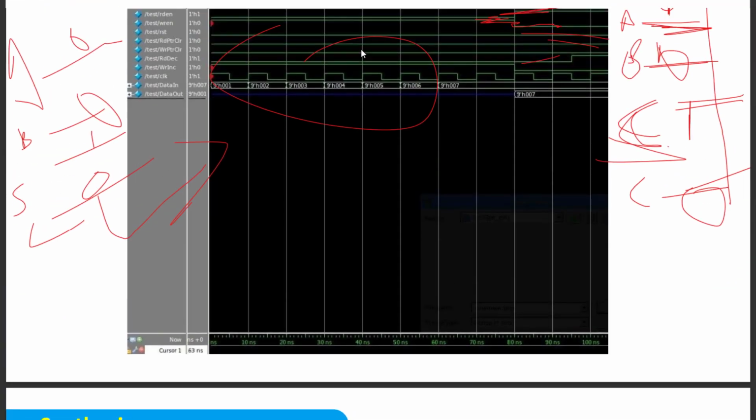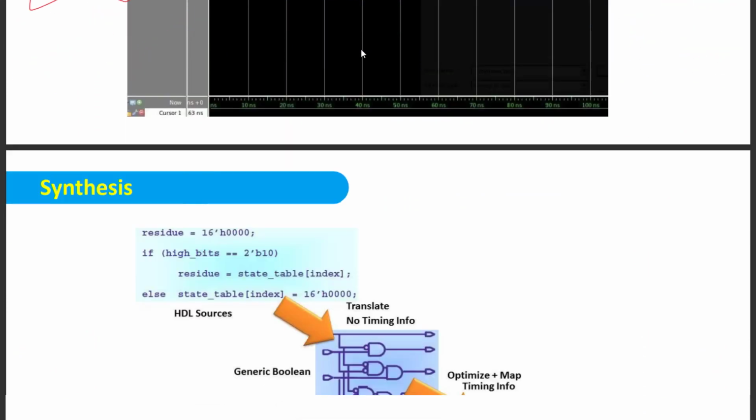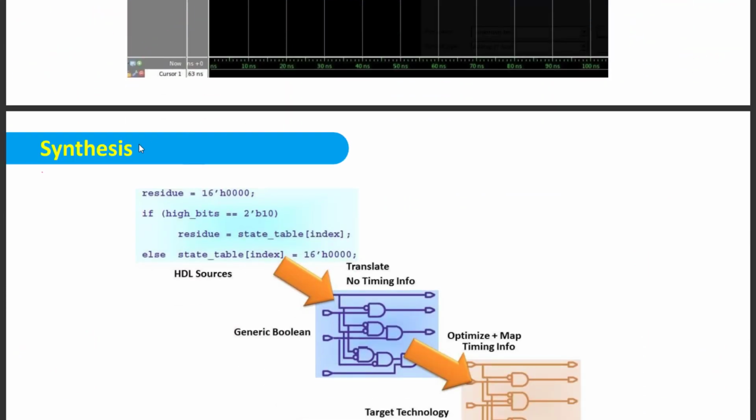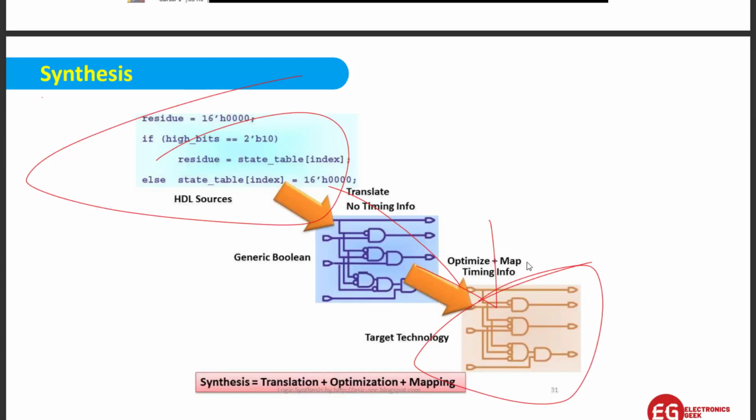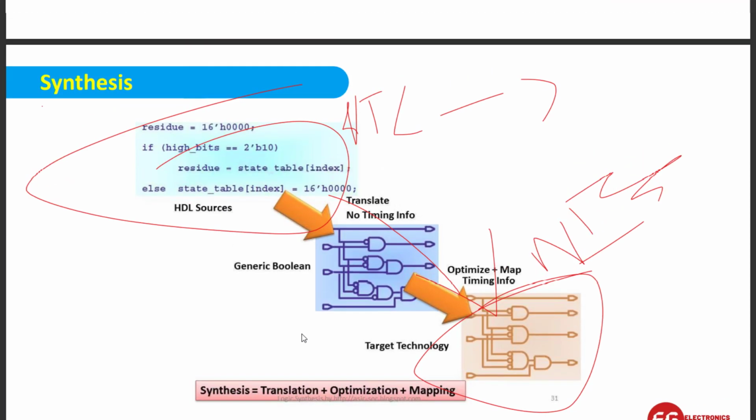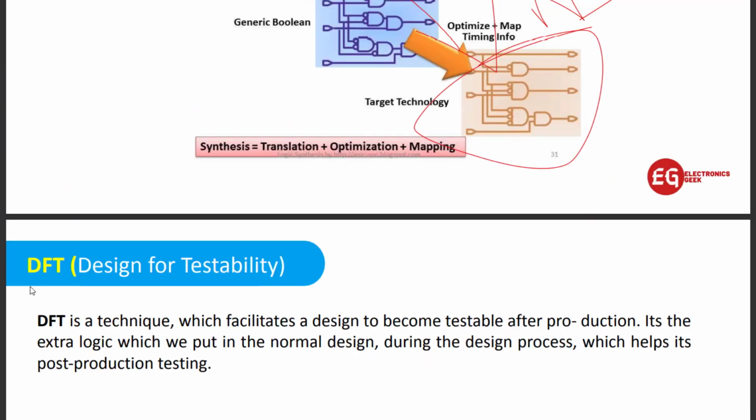So after verifying and after designing, we go for the synthesis. So what is synthesis? Basically, synthesis is whatever RTL coding we have done, we will convert that into the netlist. That is the gate level. So that is the work of the synthesis. After converting this, it will go for the DFT, that is the design for testability.